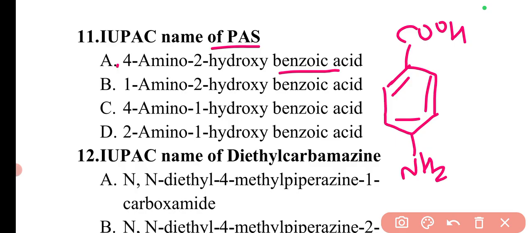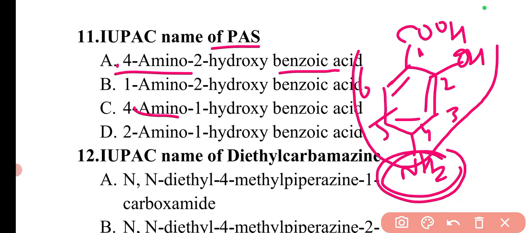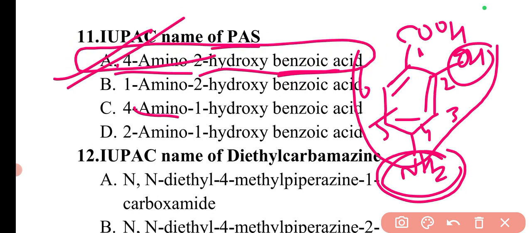Also in para amino salicylic acid, salicylic acid has a hydroxyl group OH at the 2 position. So this is salicylic acid and this is the para amino group. Here we can see this is the first position, this is the second, the third, fourth, fifth and sixth. With this structure we can know this is 4-amino and 2-hydroxy benzoic acid. So here option A will be the correct answer.